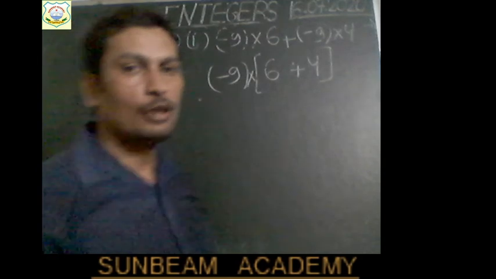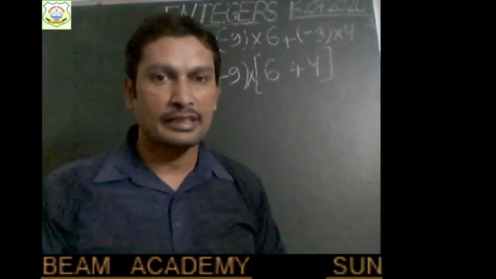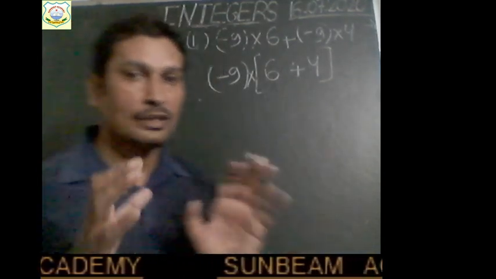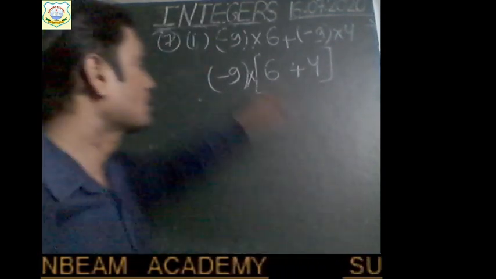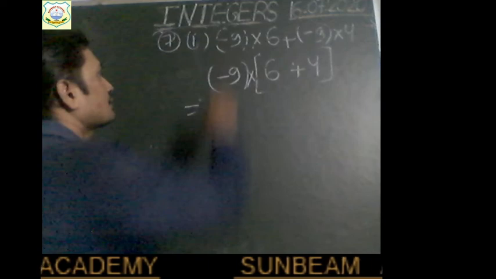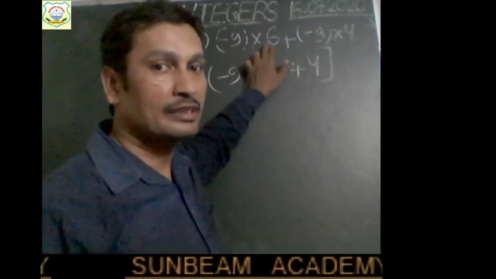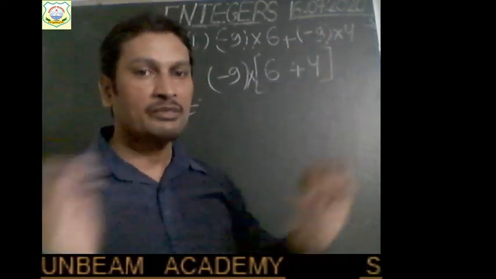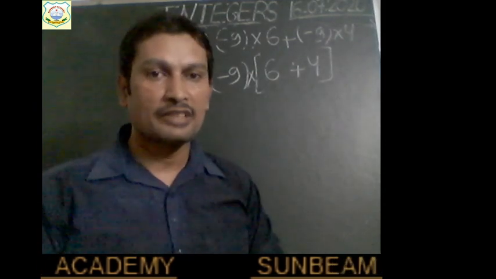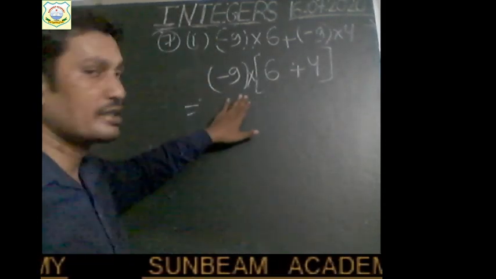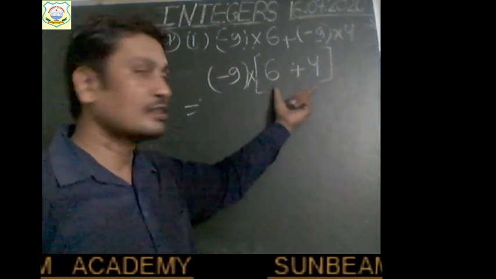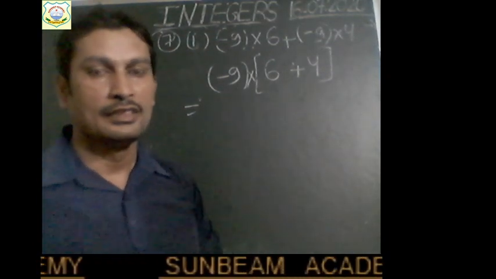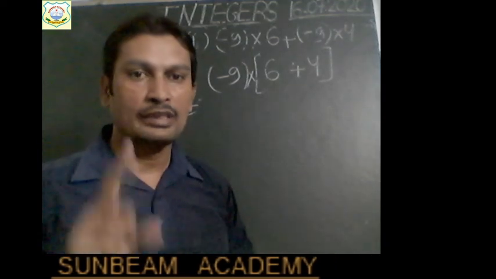So why have I used this property? Because by using the property we can make this question much easier. In this case, firstly we have to multiply one time, then multiply a second time, then add. We had to solve in 3 steps. But if we use the property, we can solve in 2 steps only. Firstly add the numbers and then multiply with minus 9. So we need to multiply with minus 9 only once.